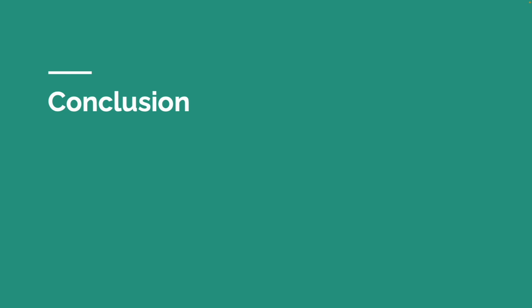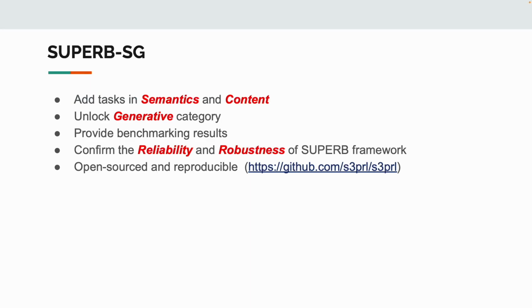We summarize the contribution of SUPERB-SG in conclusion. SUPERB-SG enhances SUPERB by adding new tasks in semantics and content, and unlocks a new category, which is generative. We provide the benchmarking results of SUPERB-SG and confirm the reliability and robustness of the SUPERB framework by our analysis. All our experiments are open sourced and reproducible in the S3PRL repository.